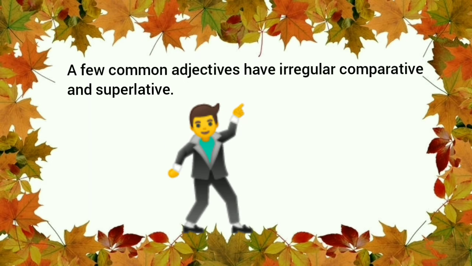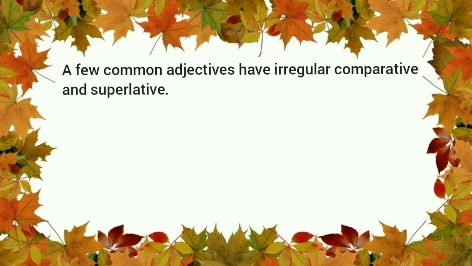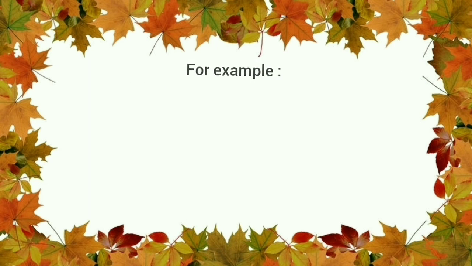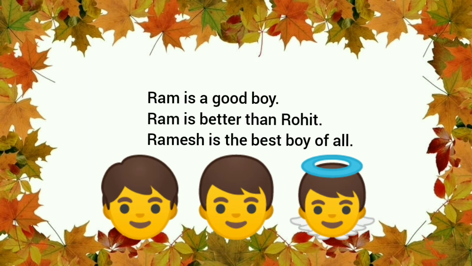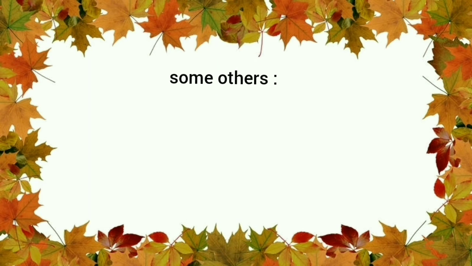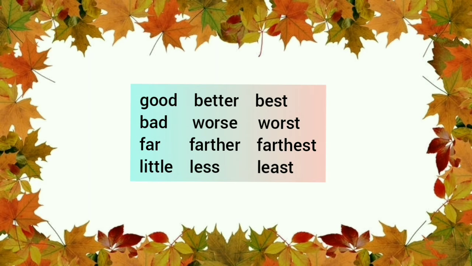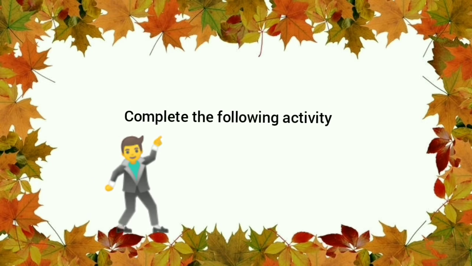A few common adjectives have irregular comparative and superlative. For example, Ram is a good boy. Ram is better than Rohit. Ramesh is the best boy of all. Some others: good, better, best, bad, worse, worst, far, farther, farthest, little, less, least.